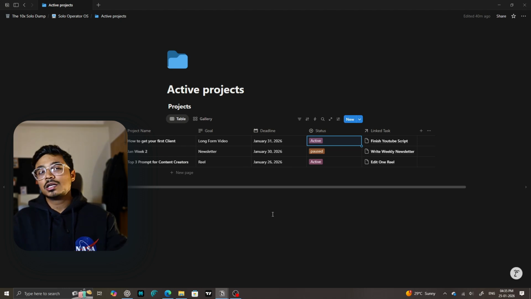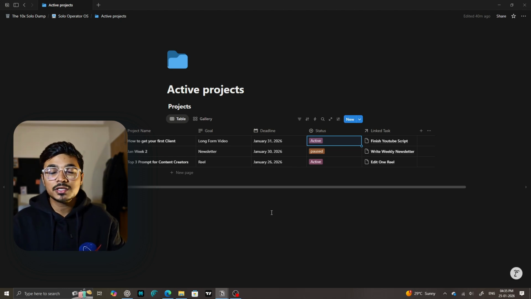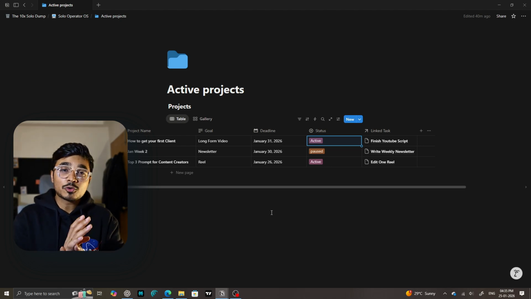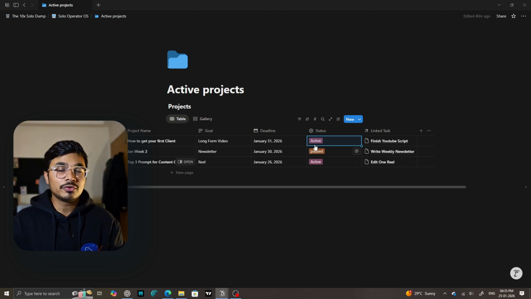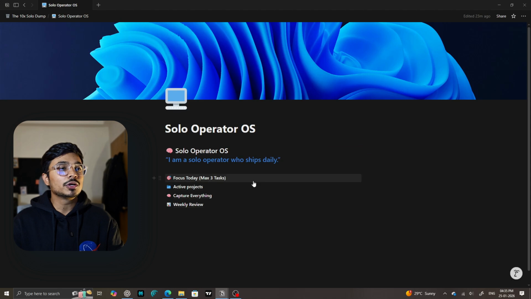You don't need a very complicated system here. This is what you want. If a project doesn't move, suppose it's paused for some time or it's completed, you remove it from here and it will get deleted. All right. So looking busy is not progress in my book.